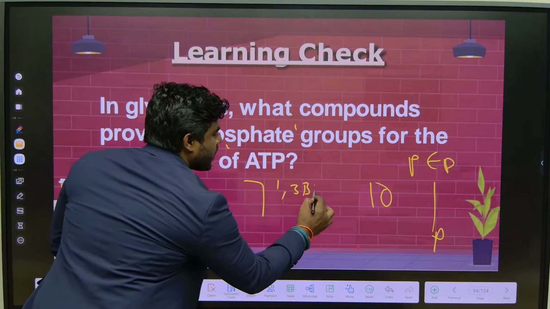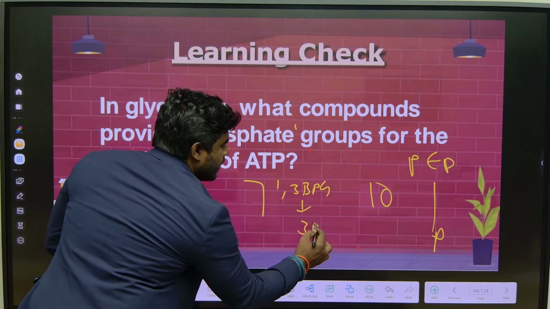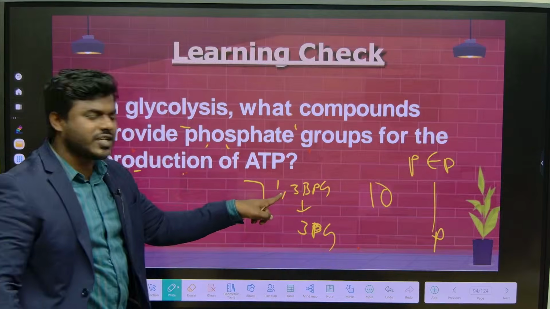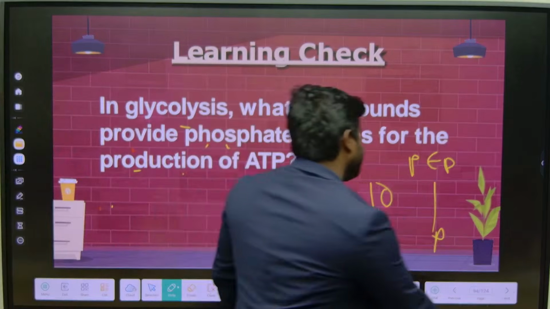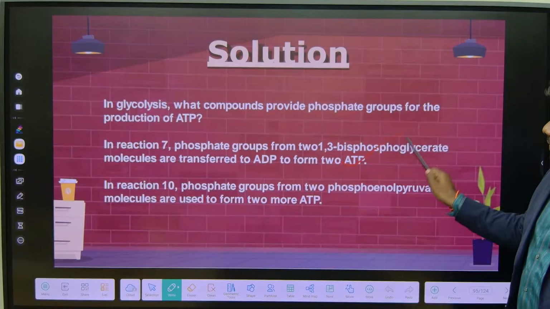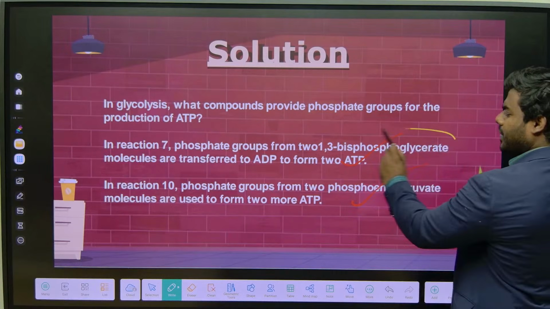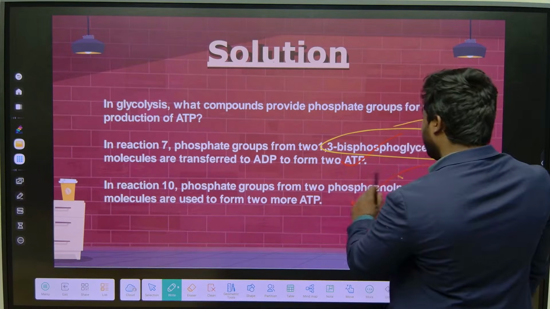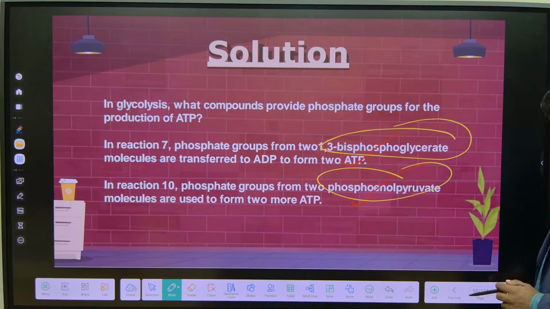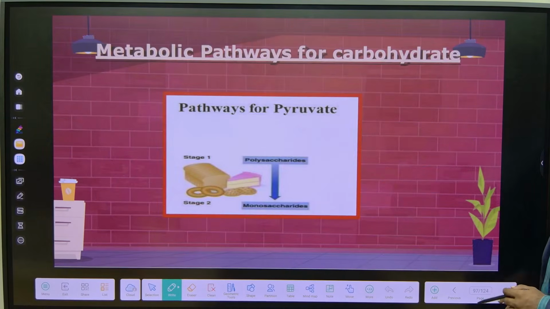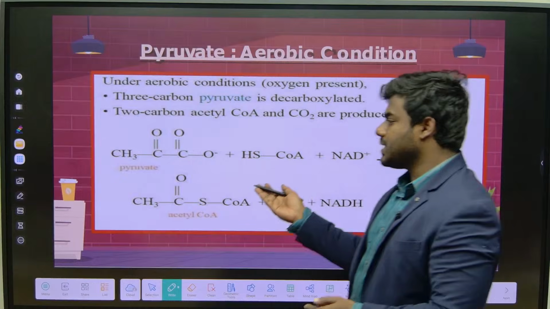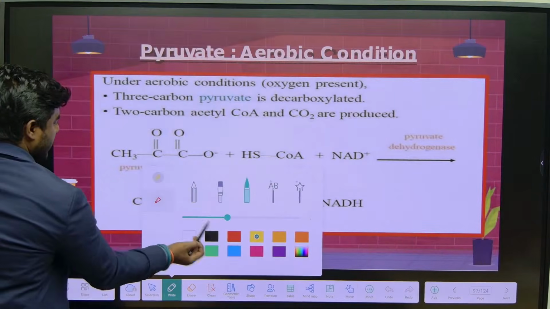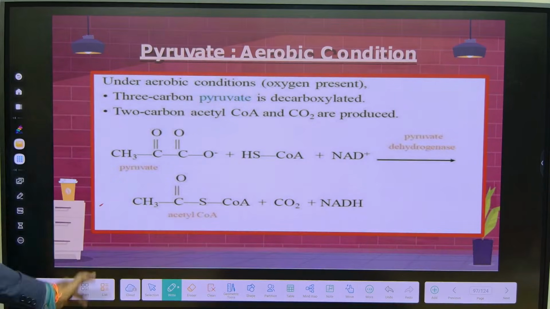1,3-bisphosphoglycerate is converted into 3-phosphoglycerate. So who is the donor? 1,3-bisphosphoglycerate. Correct? So 1,3-bisphosphoglycerate and phosphoenolpyruvate. It is simple. Now all of you understand. Again, this is also a question in 2022 and 2024 and is often repeated.